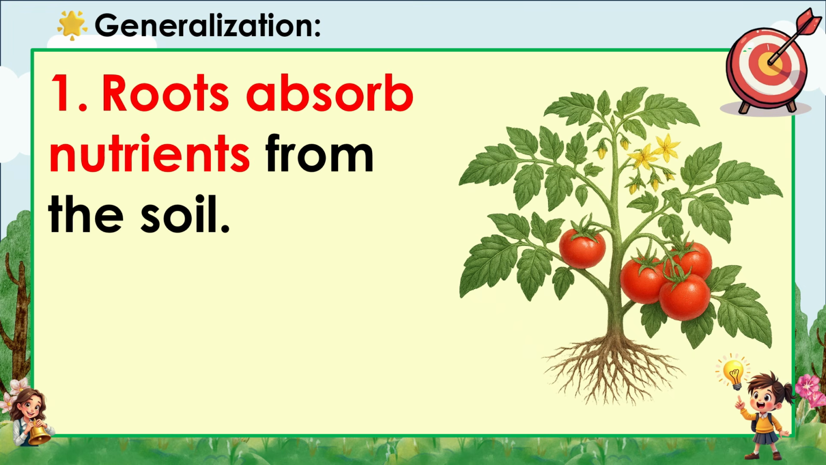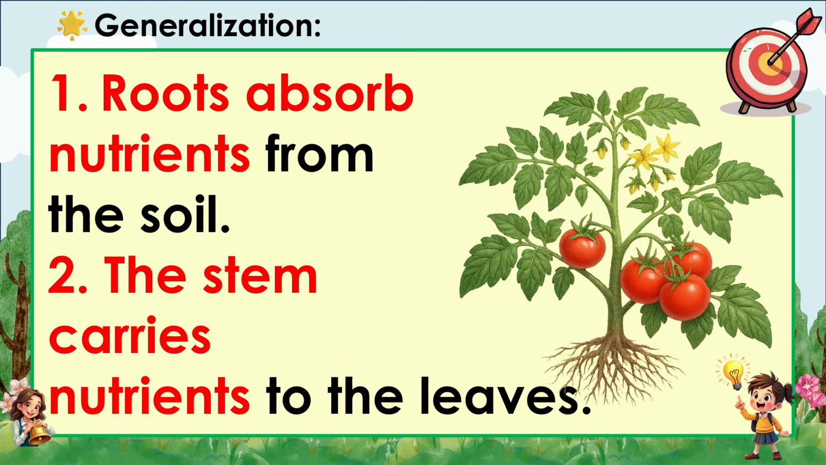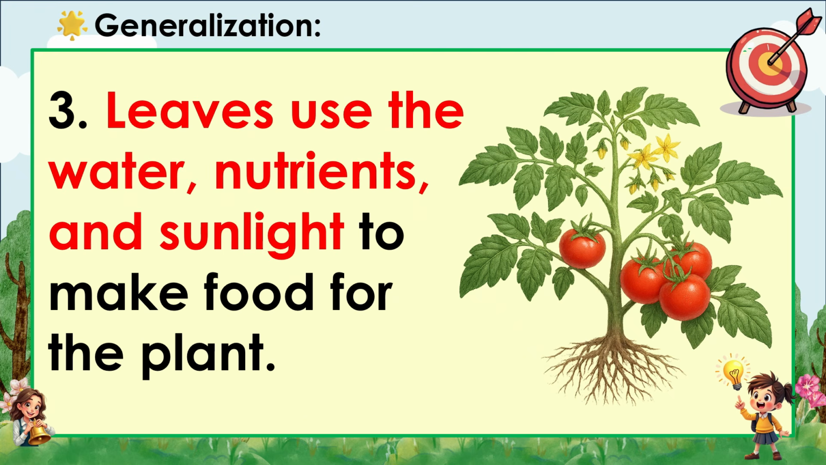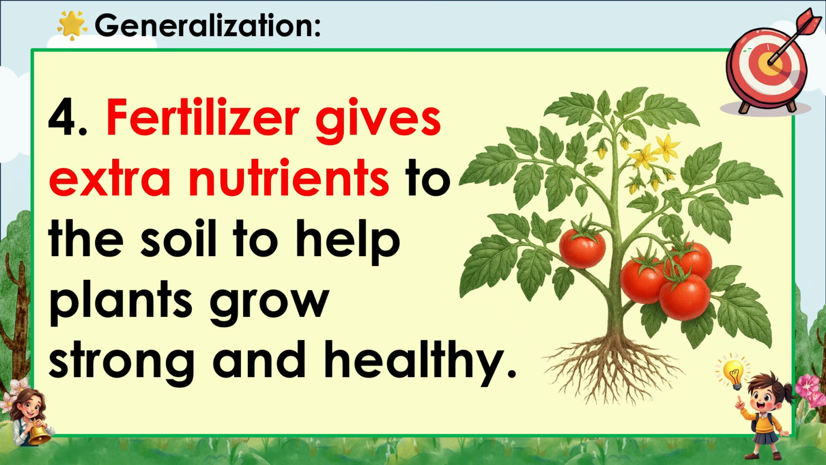Generalization. 1. Roots absorb nutrients from the soil. 2. The stem carries nutrients to the leaves. 3. Leaves use the water, nutrients, and sunlight to make food for the plant. 4. Fertilizer gives extra nutrients to the soil to help plants grow strong and healthy.